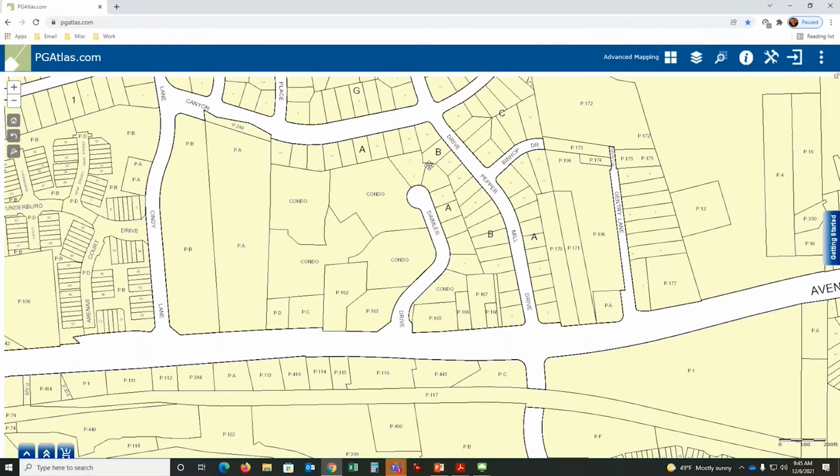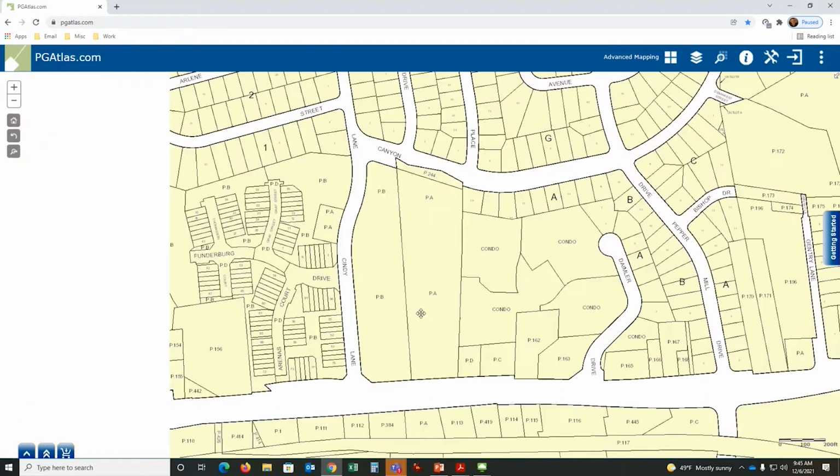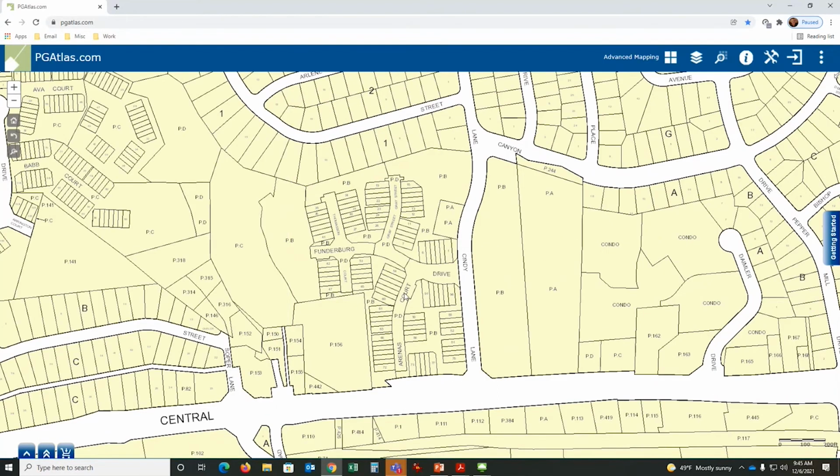What are we looking at? So we have property in yellow, road right-of-ways in white. If you see white, that means there is no tax account number, and the government maintains the roads. That is different than over here where you see roads in yellow.